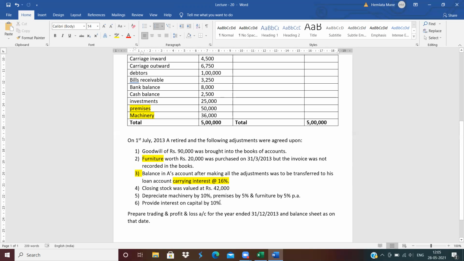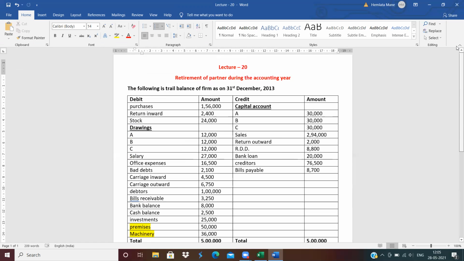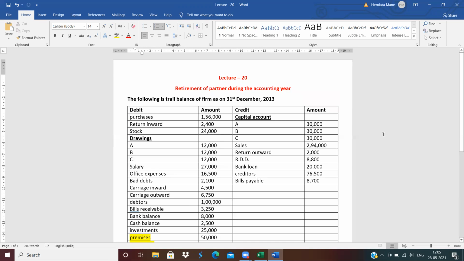Now, provide the interest on capital. Calculate 10% interest on capital. So what will be the effects? Capital account credit side by interest on capital, and second effect, P&L appropriation account debit side. Clear? That is how to do the adjustments. Now in this video we will do only postings, and in the next video we will do the adjustments.